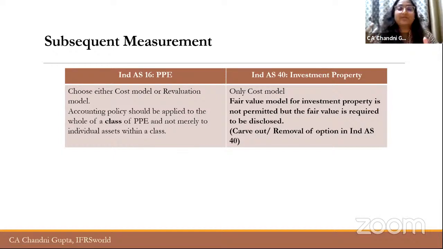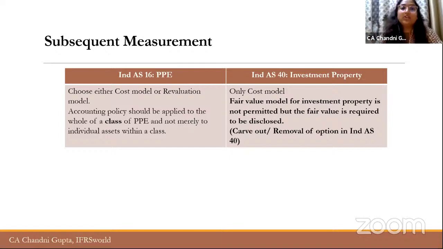But in case the company was using both these buildings for office purposes, in that case, both the buildings would belong to one particular class, which will be office buildings. Right. So the class of PPE needs to be identified on the basis of the nature and use of that asset for the entity. And the accounting policy, either cost model or revaluation model, will be applied to the whole class.